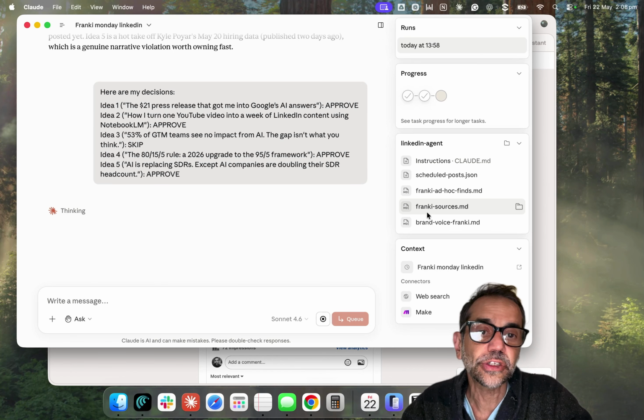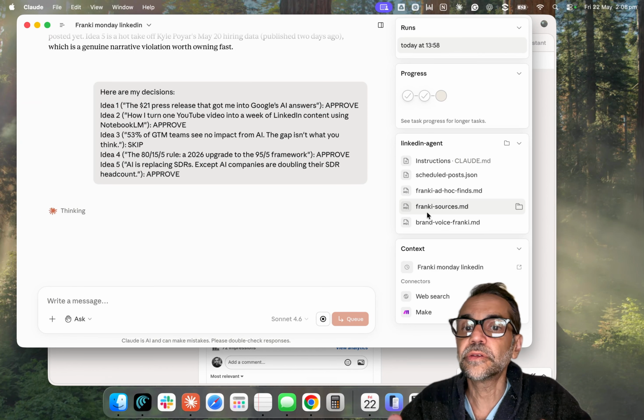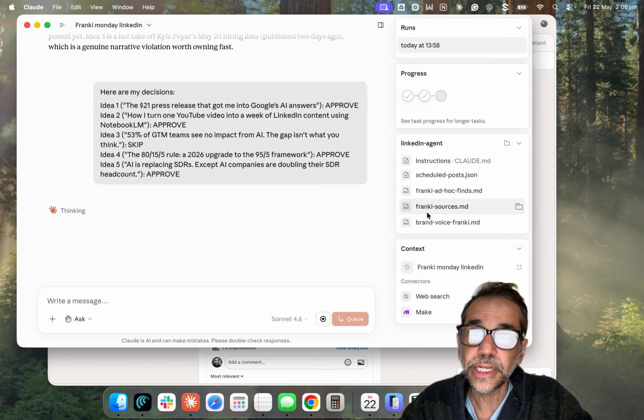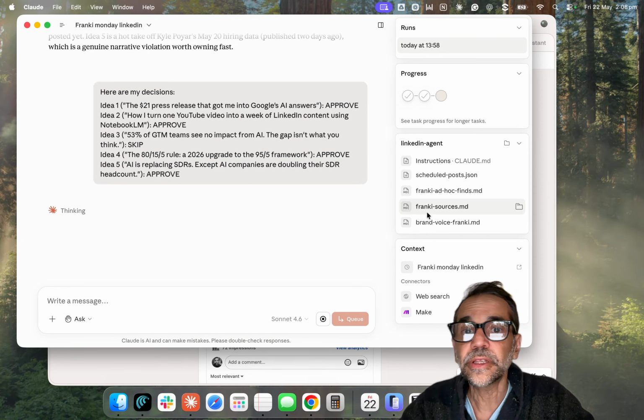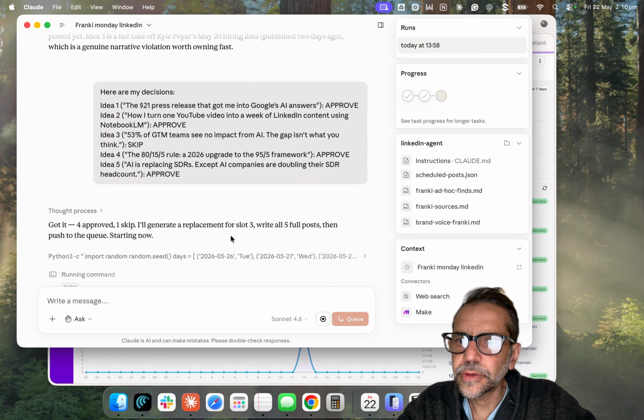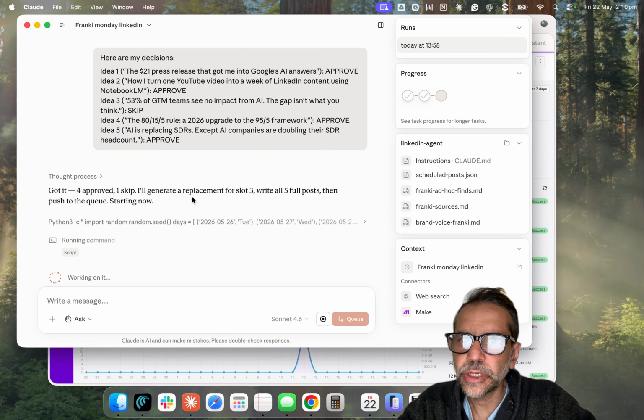Again, it's following these instructions, and you can imagine how this could be done at scale. As founders, especially solo founders, you don't have a lot of time on your hands, so having the ability to continue the dialogue with the community that you're nurturing is going to be important. Okay, it's got a skipped one, generating a replacement.